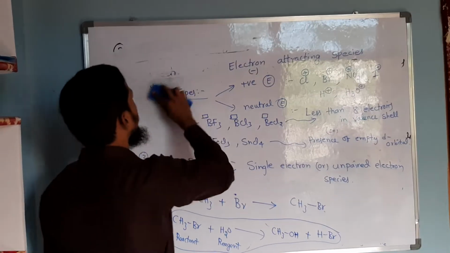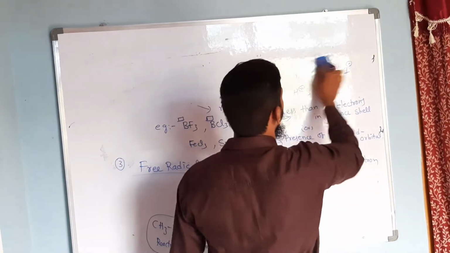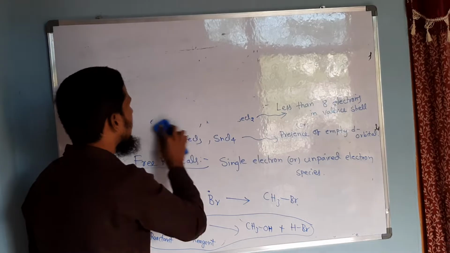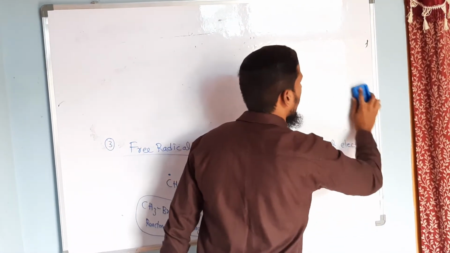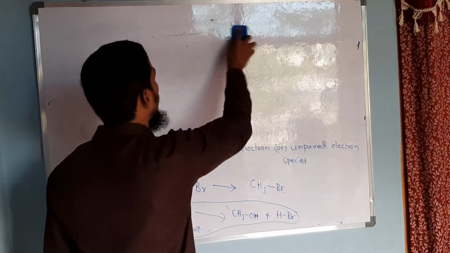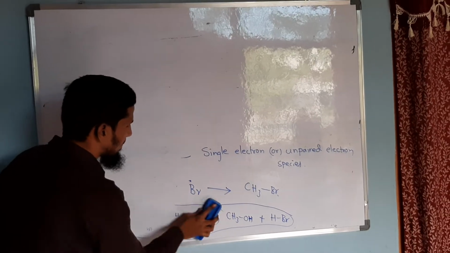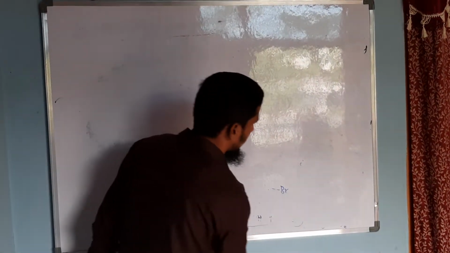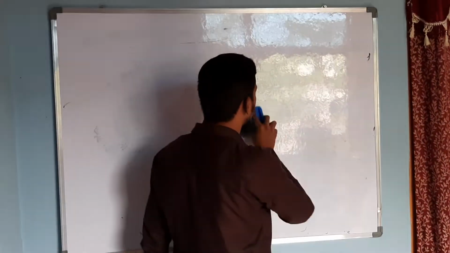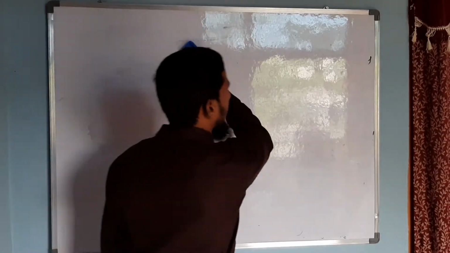So till now we discussed about attacking reagents, that is the second one, and the first we discussed about the bond fission. So basically we are discussing about the organic reaction mechanism. In this organic reaction mechanism, we are studying how the reactant is getting converted to product, and what are the steps which are involved in the formation of a product from reactant. We discussed two important concepts, that are nothing but the bond fission and attacking reagent.